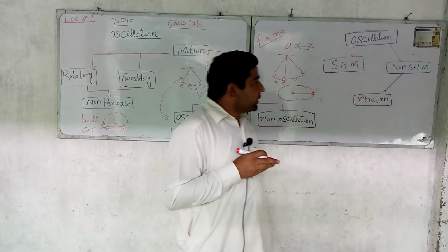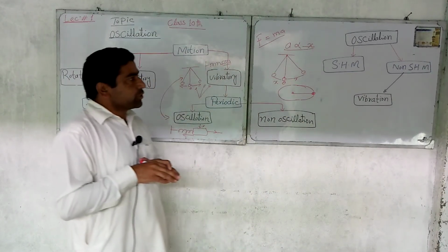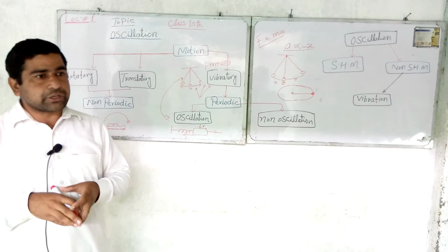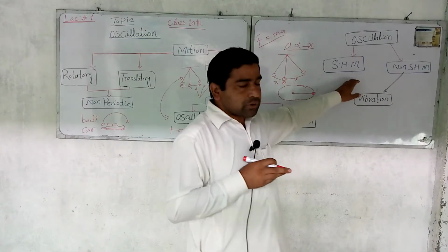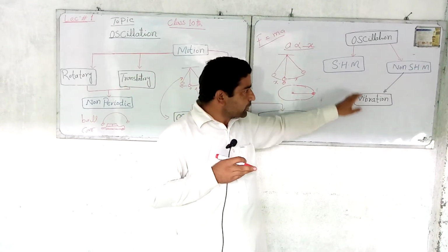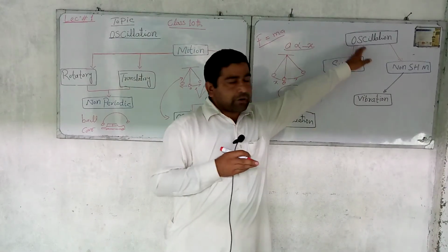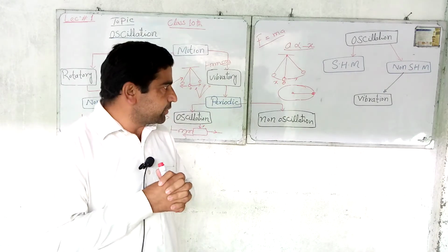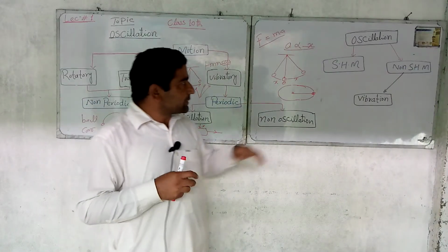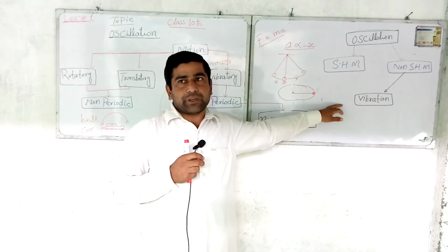On the other hand, that motion in which acceleration is not directly proportional to displacement is called non-SHM, and non-SHM is also called vibration. Now what is vibration? Vibration and oscillation are both the same, but there are some differences between them. Vibration is that oscillation whose frequency is maximum.